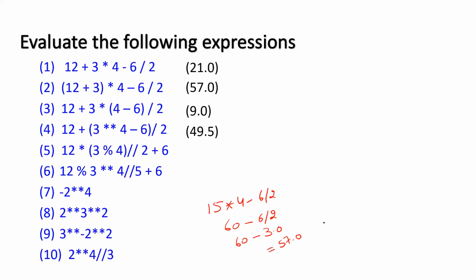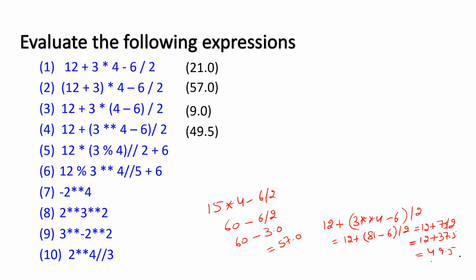It is 12 plus 3 raised power 4 minus 6, and this thing upon 2. 12 plus, first the bracket will be solved. 3 raised power 4 is 81, minus 6 upon 2. 81 minus 6 is 75. 75 by 2 is 37.5. So this becomes 49.5.